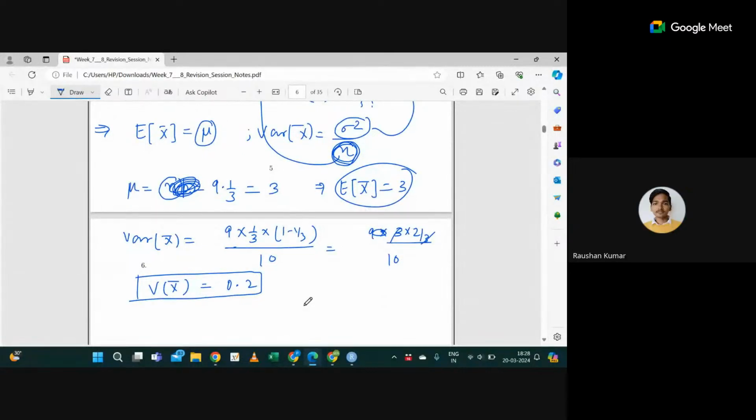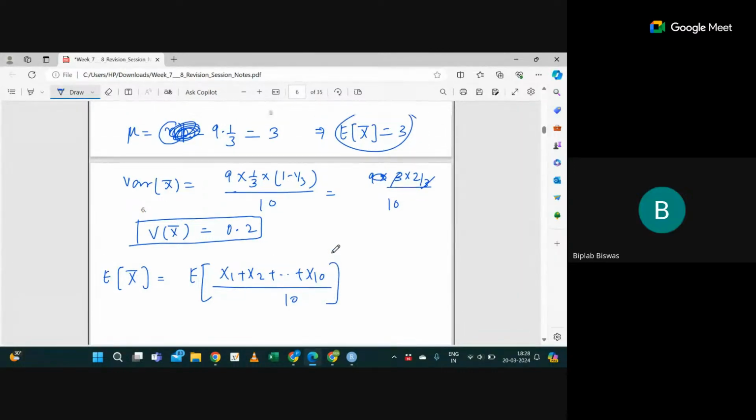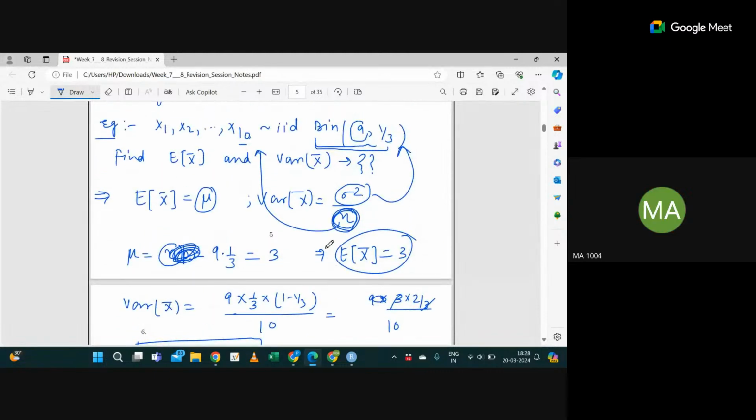Yes, sir. You can do it in reverse order also, by the whole algorithm. The expectation of x bar is nothing but x1 plus x2 up to x10 divided by 10. This is something you can compute. Why are you dividing by 10? It is 9, right? No.